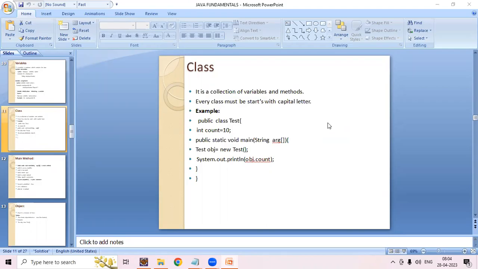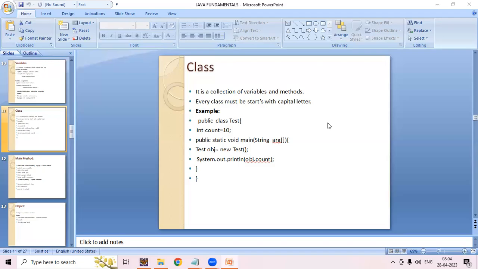A class is a collection of variables and methods, or we can say a class is a blueprint. Like that we need to say what is a class. Generally they ask, and we need to say a class is a collection of variables and methods, or a class is a blueprint. In the class, the class name must start with a capital letter.